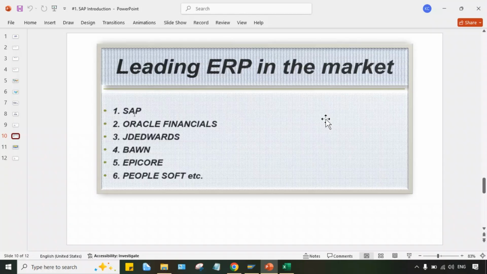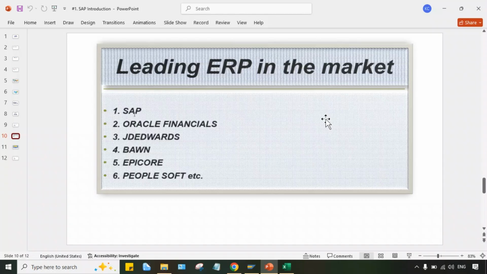Customized ERP means, let's suppose there is a particular organization and they have some unique kind of requirement. So they'll approach a certain IT company and request them to develop a particular ERP or software for their organization only, right? To meet their requirement. So that is called customized. In the sense, that kind of ERP or software is developed for a particular organization, so it stays in that organization itself.